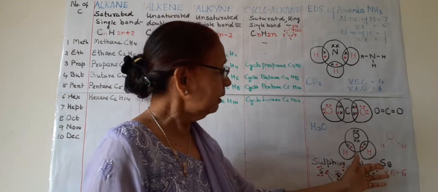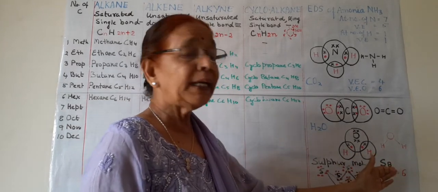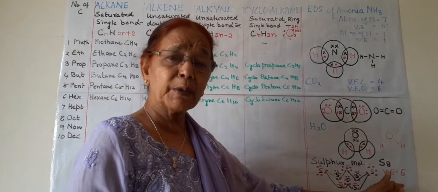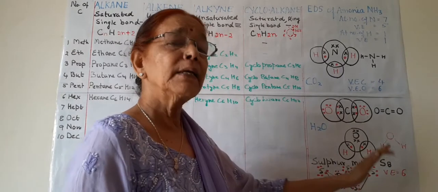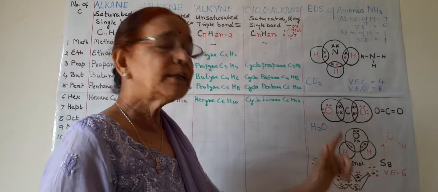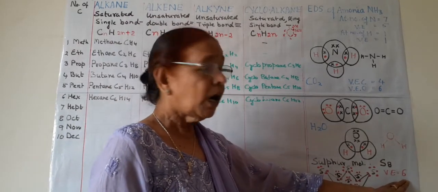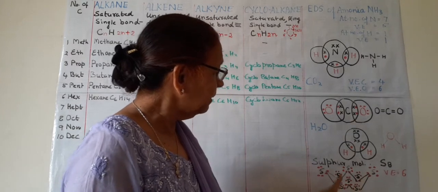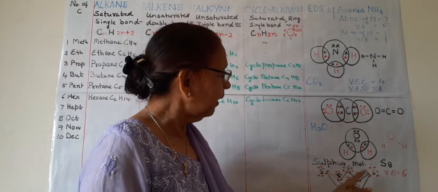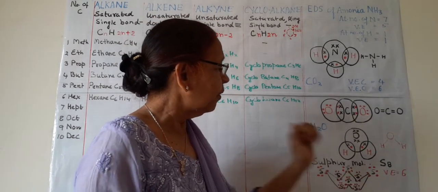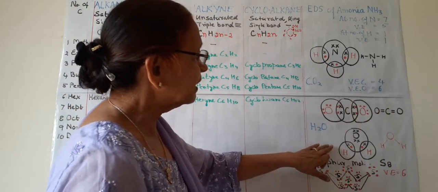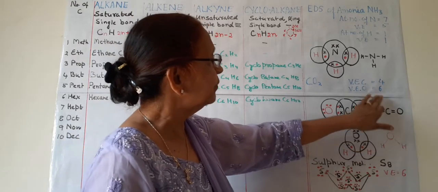These are electron dot structures of ammonia, carbon dioxide, water and sulfur. The sulfur molecule is formed by 8 atoms of sulfur, each with 6 valence electrons, because the atomic number of sulfur is 16, with configuration 2, 8, 6. So the outermost shell has 6. These 8 atoms of sulfur join in this manner to form one molecule of sulfur. These are self-explanatory. Everything is written.